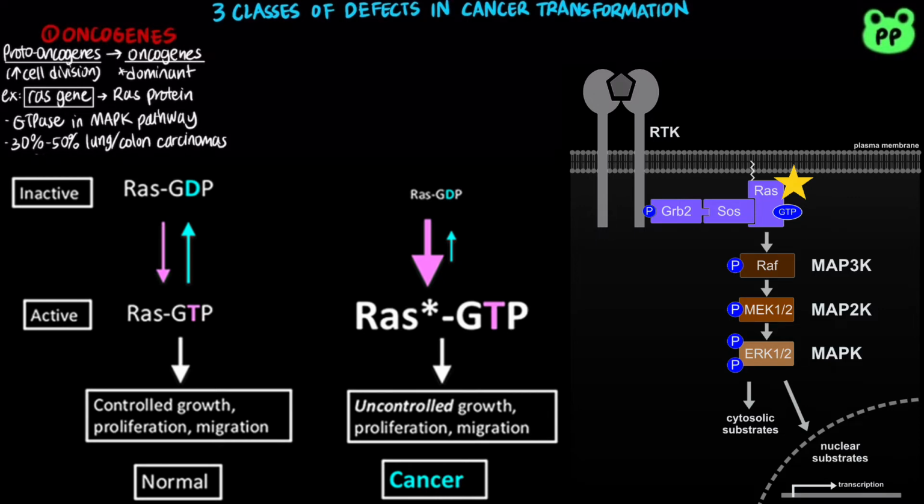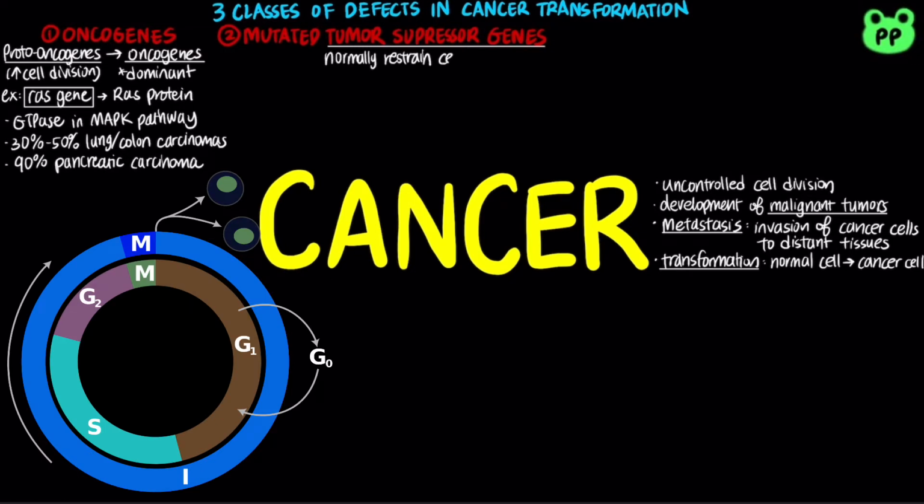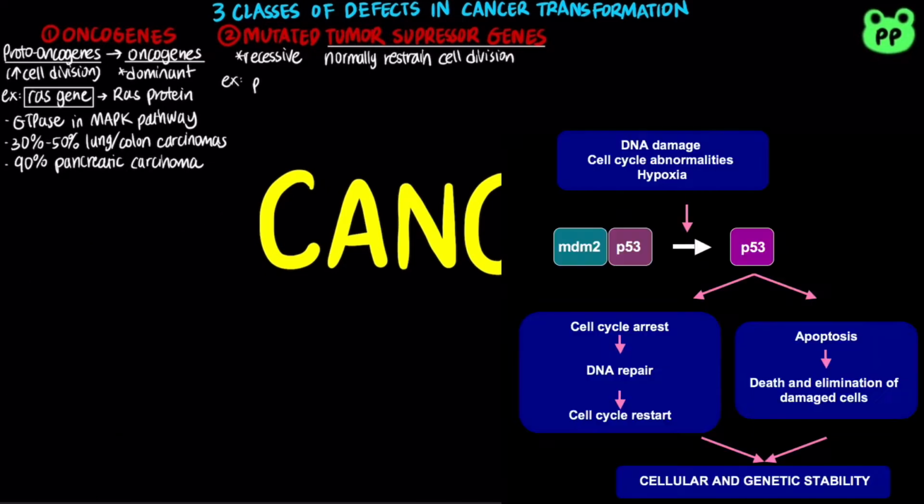The second class of defect that contributes to cancer involves mutation of tumor suppressor genes, which encode proteins that normally restrain cell division. Unlike oncogenes, defective tumor suppressor genes are genetically recessive, meaning that tumors form only if both chromosomes of a pair contain a defective gene. Examples of tumor suppressor genes include p53, which functions in regulating the cell cycle and apoptosis, or programmed cell death. Mutations in p53 are responsible for more than 90% of human cutaneous squamous carcinomas, also known as skin cancers, as well as 50% of all other human cancers.